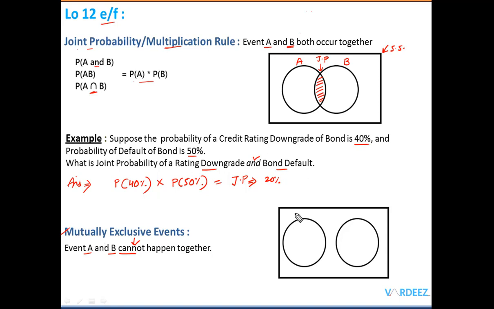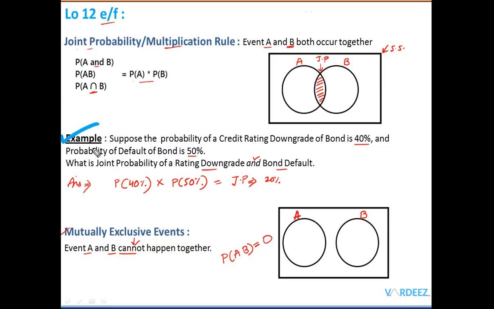So let's say we have event A here and event B here, and as we can see from the Venn diagram, they cannot happen at the same time. So the joint probability of A and B, when the events are mutually exclusive, would be 0.